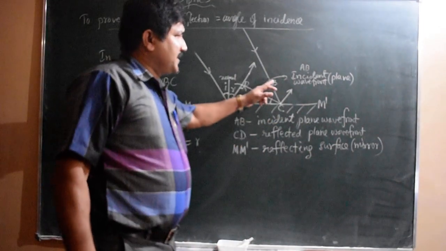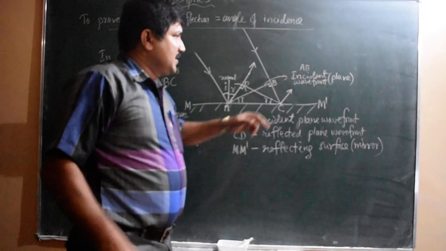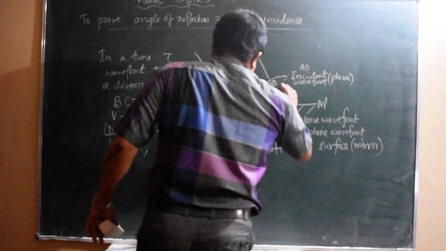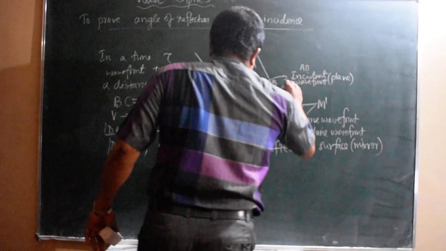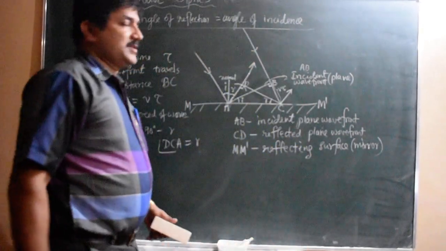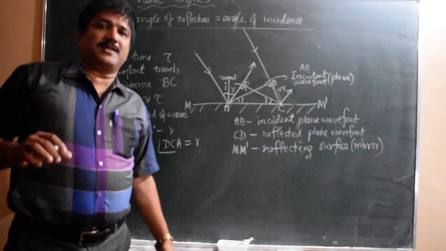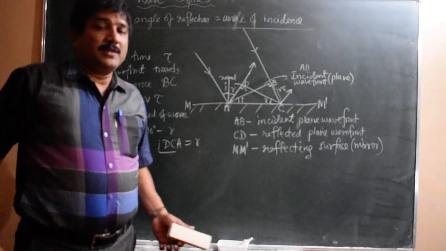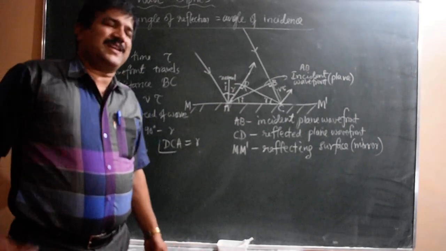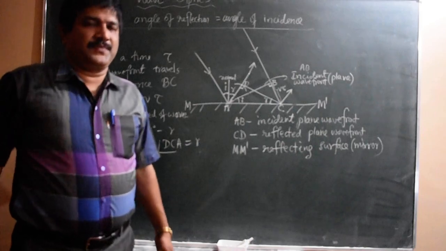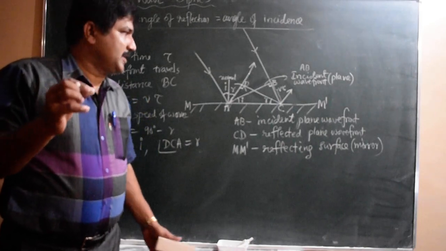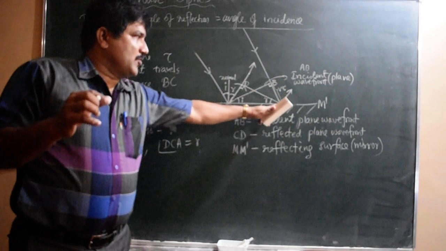Then the distance traveled by the light from B to C is how much? V into tau. This distance equals V tau, because the speed of light in this medium is V. In a time tau, the distance traveled equals speed into time. Therefore, BC equals V tau.